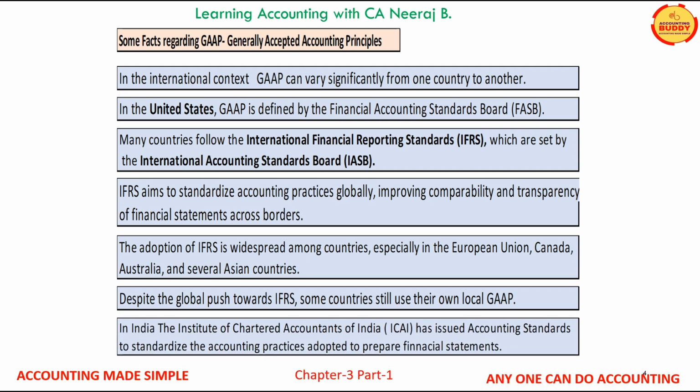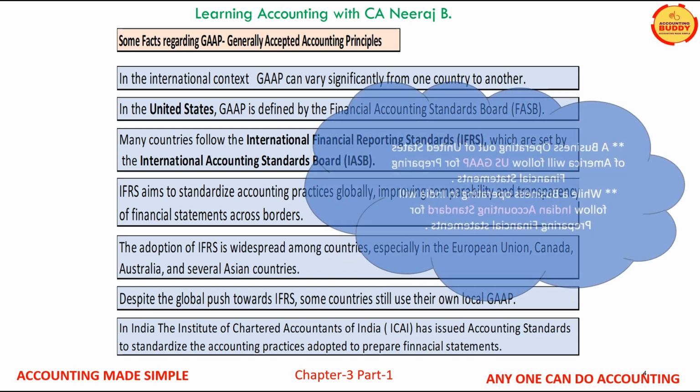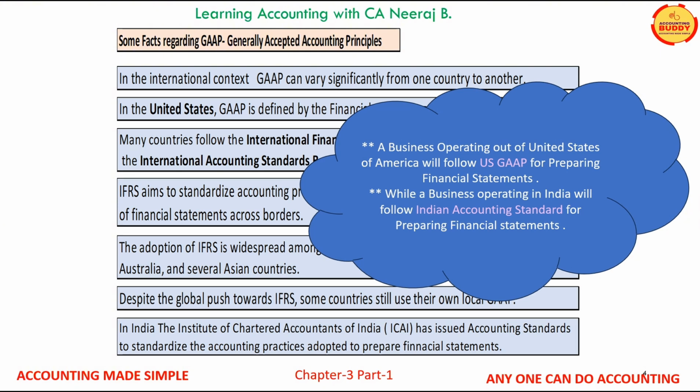In India, the Institute of Chartered Accountants has issued the Indian Accounting Standards to standardize the accounting practices in India. So a business which operates in the US will follow US GAAP, while a business which operates in India will follow the Indian accounting standards for preparing their financial statements.